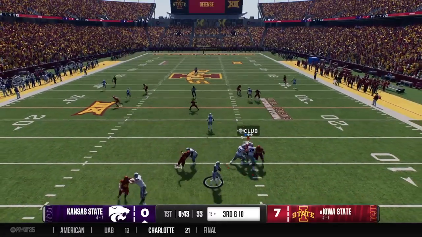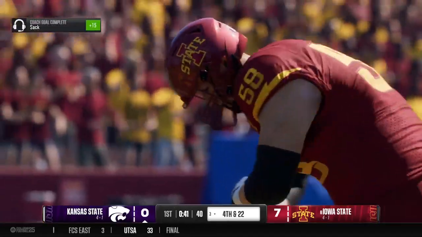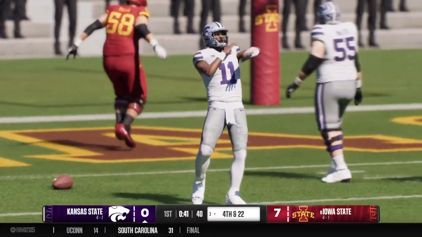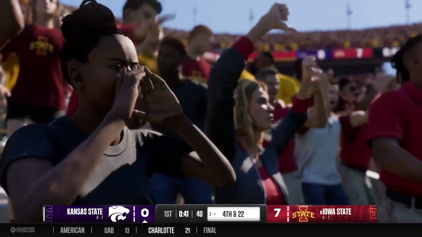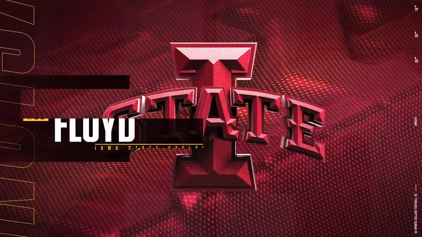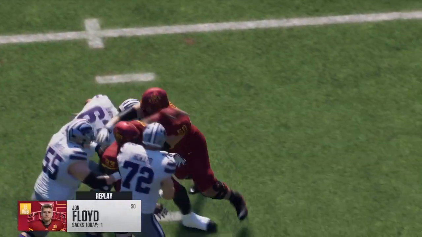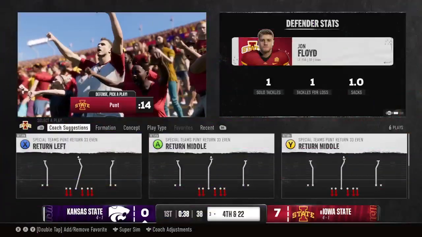On 3rd and long, he has to throw for it. Using his legs, keeping his eyes downfield. Well, for this defense, finally, you're seeing pressure on the quarterback. They're outside the top 50 in sacks per game. They've been waiting to find some more consistent pressure to help them win games, and they're getting it in this game now. 3 sacks on the day. They're just simply winning and doing a better job executing up front at the point of attack.